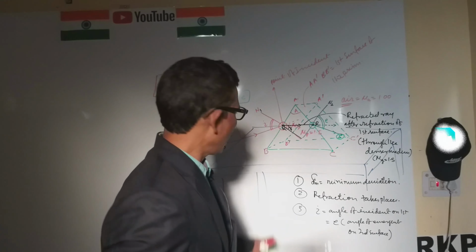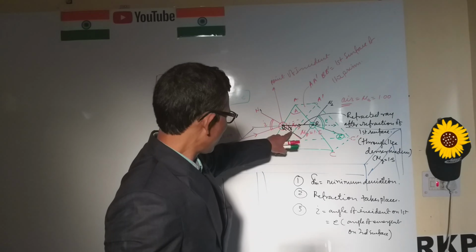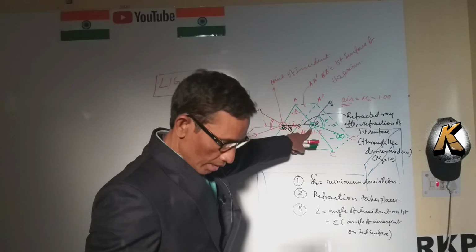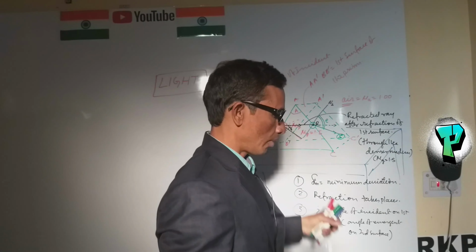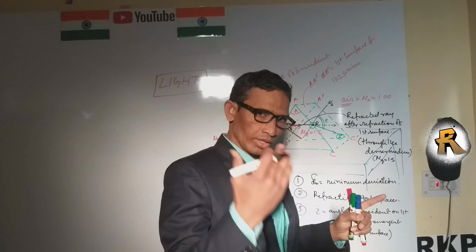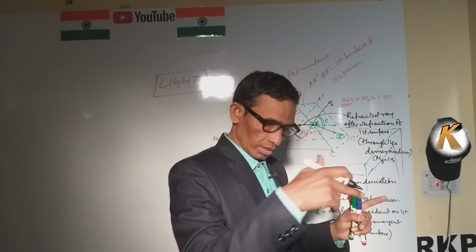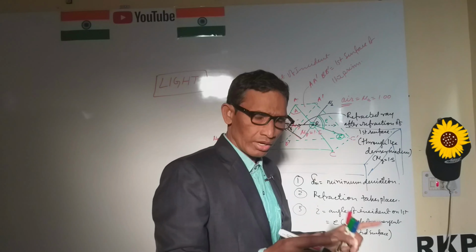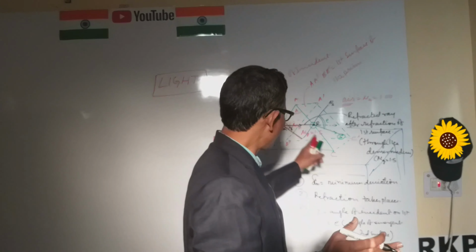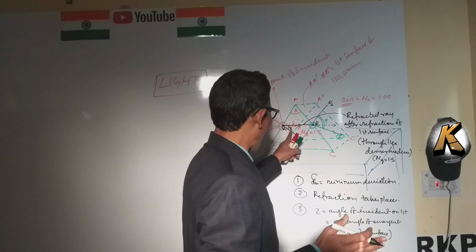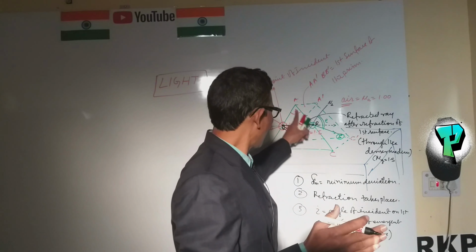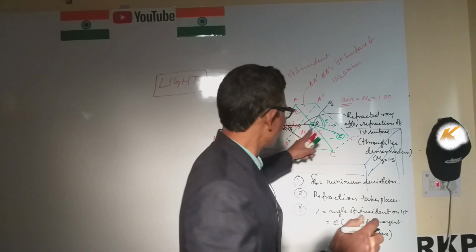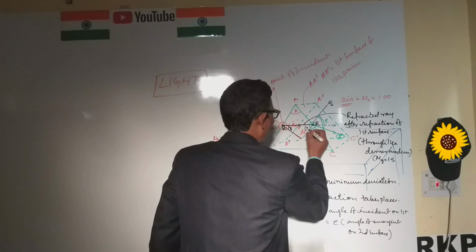Here is also R1, and here is the denser medium. When the light is traveling through the denser medium and is incident on this surface, we should not call it the angle of incidence, because it is the denser medium. So we name it R2, because R2 is the angle at the second surface. The 2 means second surface, so here we consider R2.